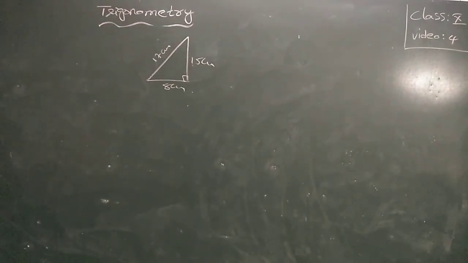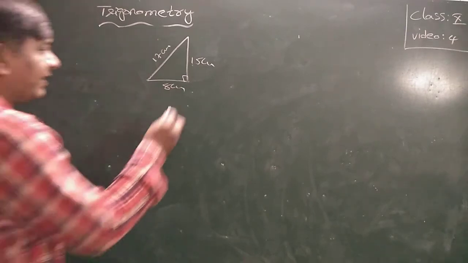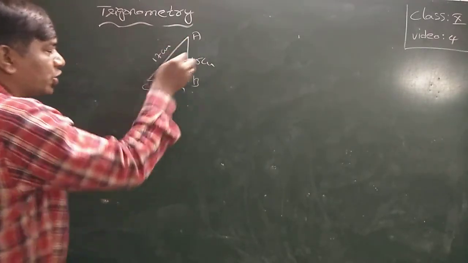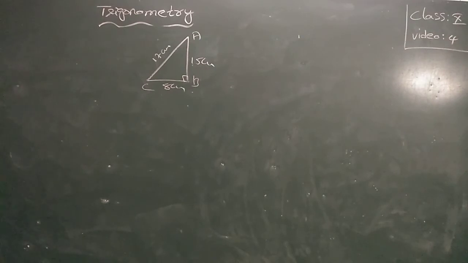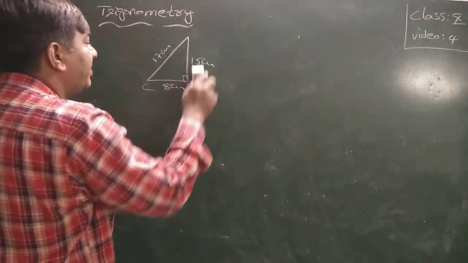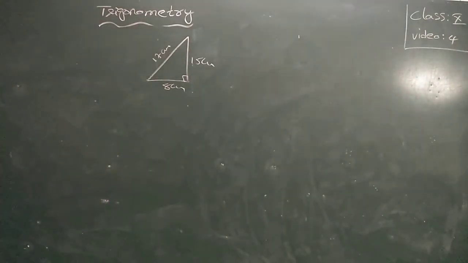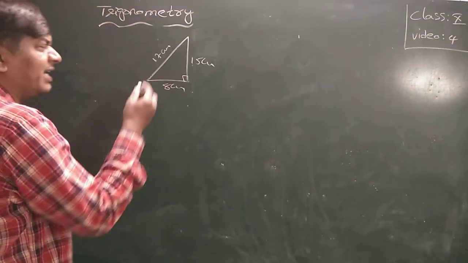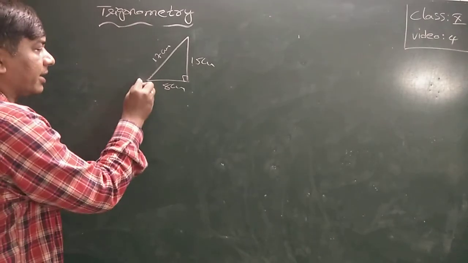What did they mention? AB is 8 centimeter. BC is 15 centimeter. AB is 8 centimeter, BC is 15 centimeter, and CA is 17 centimeter.